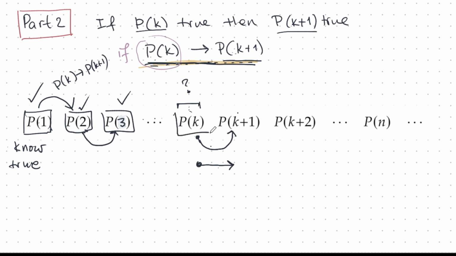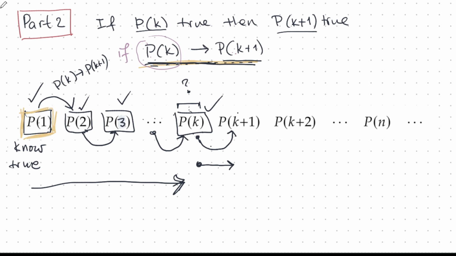Finally, I know that this is true because the machine has gone all along the line of natural numbers. I'm at pk now. I know it's true because I know the first one is true. Everything depends on the first one.